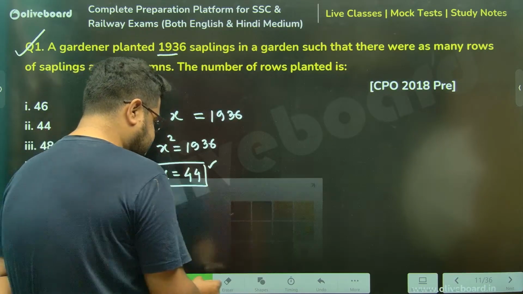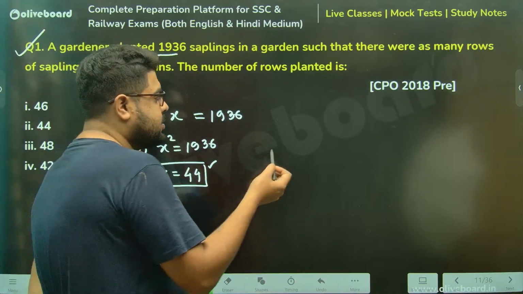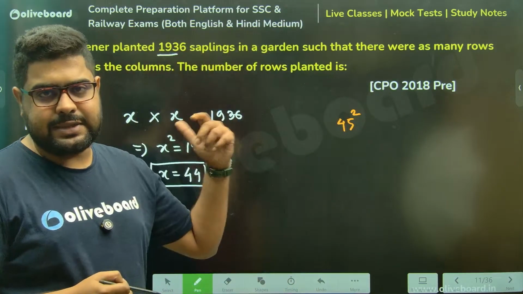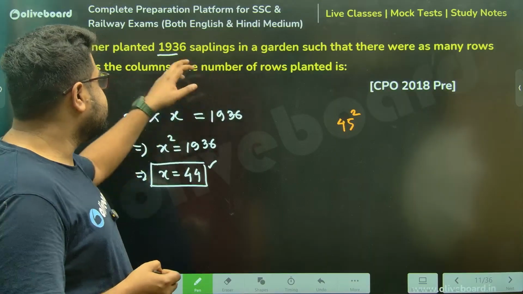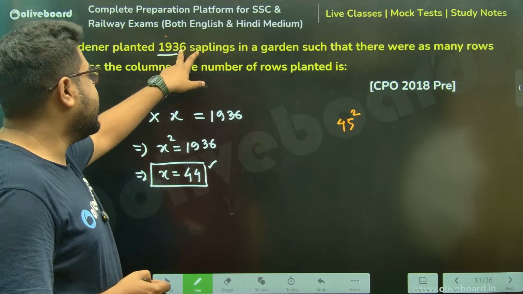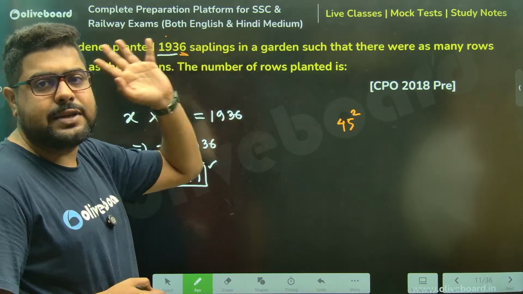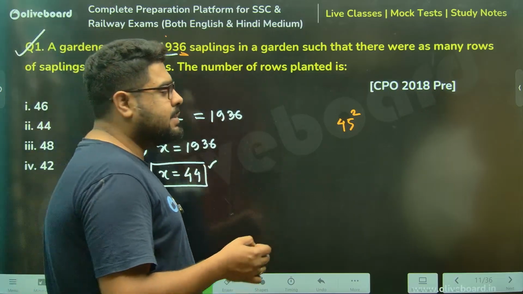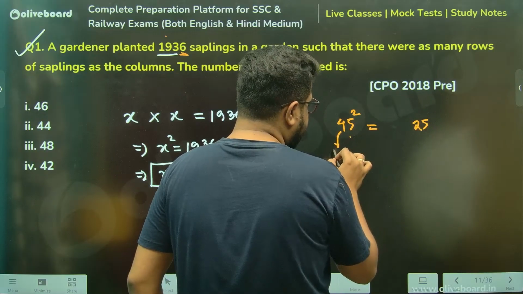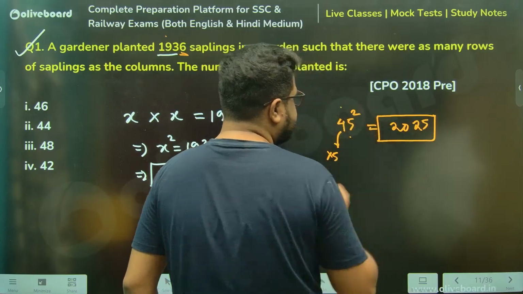Now, some of you might say, sir, I don't know why you are writing 44. For that, please understand, anything ending in 5, you can calculate very easily. It's very obvious that this is either 44 or 46, because it's ending in 6. 4 fours are 16, ends in 6. 6 sixes are 36, that also ends in 6. So 45 is the middle number. Anything ending in 5: 5 square, you write 25. 4 into the next number, that is 5; 4 fives are 20. So 2025 is the square of 45.